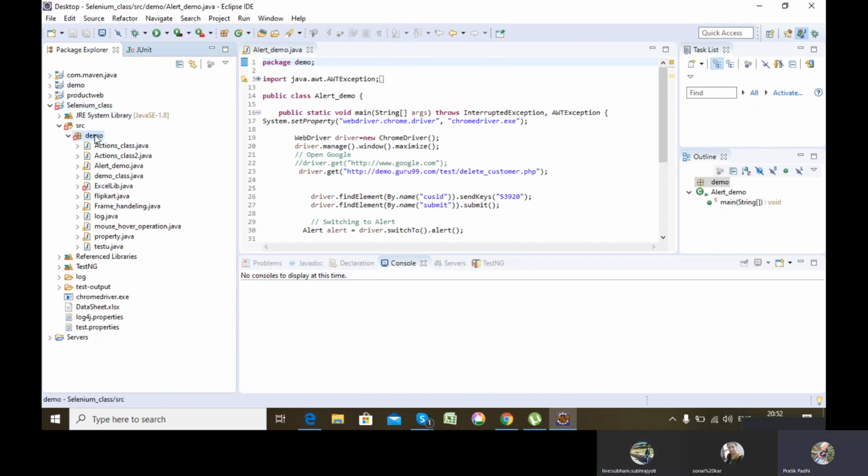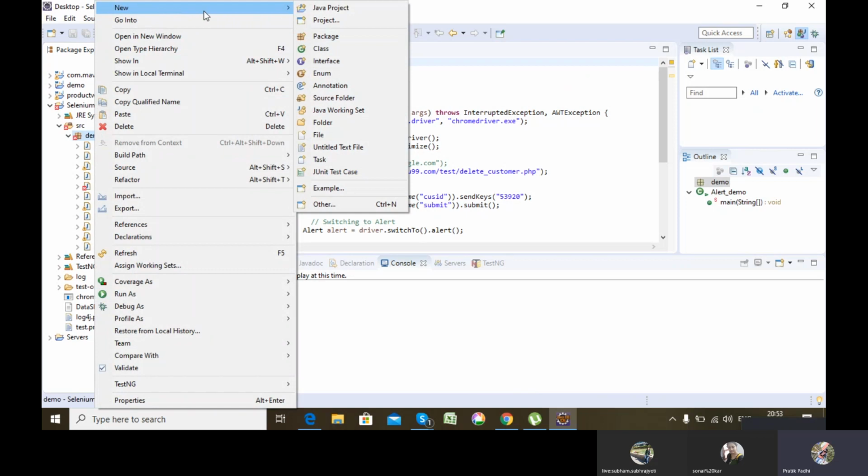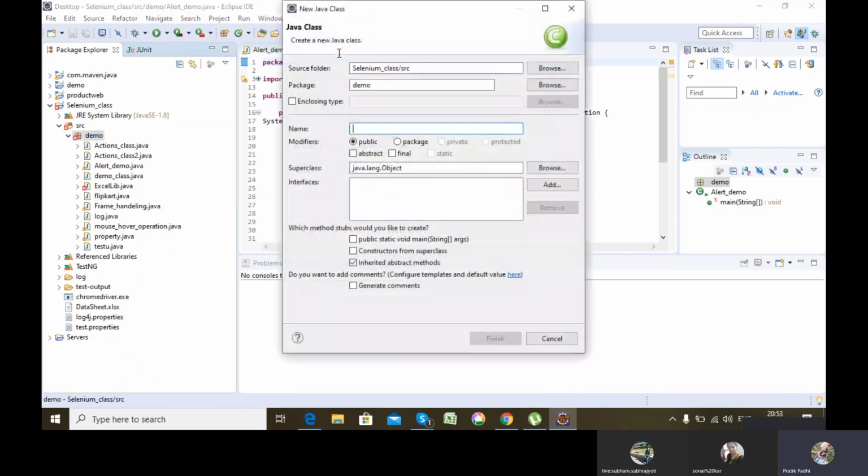Now let's start with writing a new TestNG class. First, I don't need public static void main anymore. So I am not checking this checkbox, because now I'll be using TestNG. There is no requirement of a public static void main method.